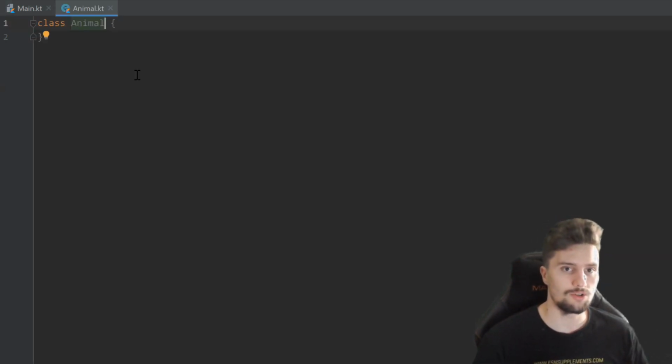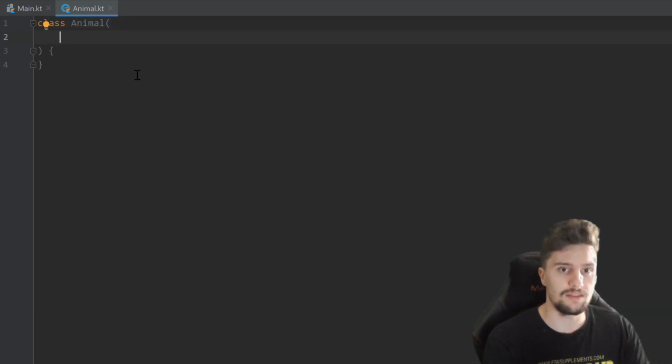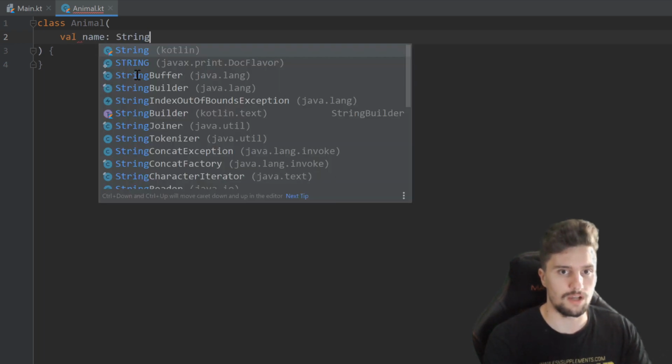Okay, what can we now do with this class? Well, we could give it some properties. We can think about which properties or which characteristics does each animal out there have. For example, each animal has a name. And then we could specify parentheses here. And in these, we could specify a val name, which is of type string.